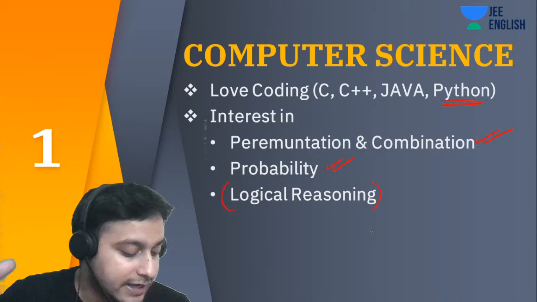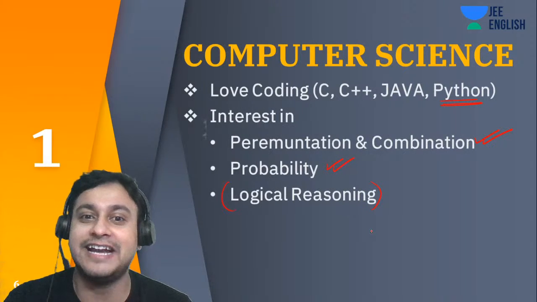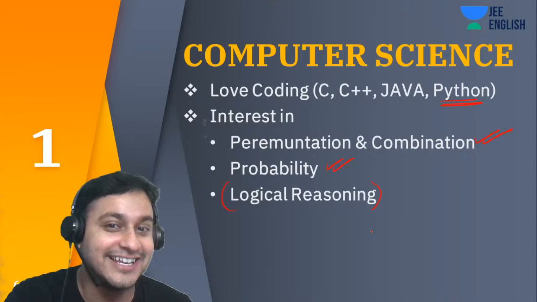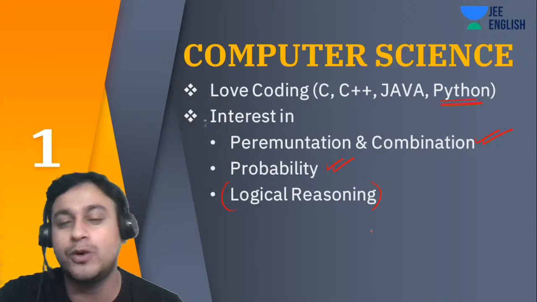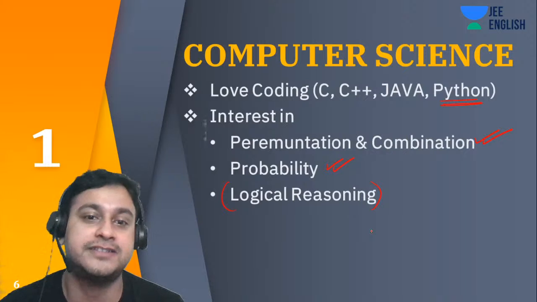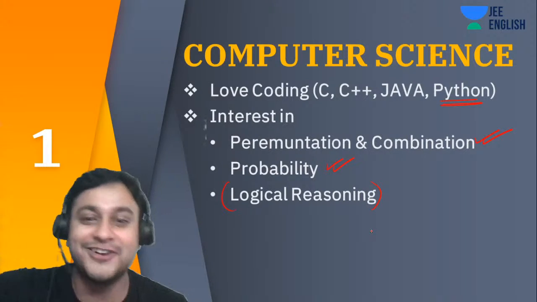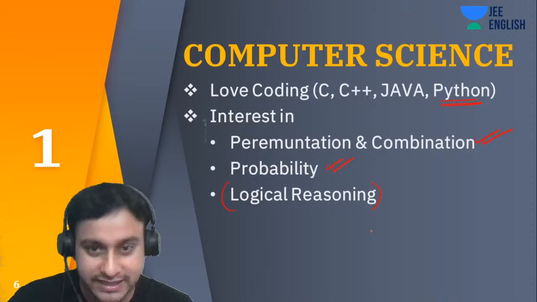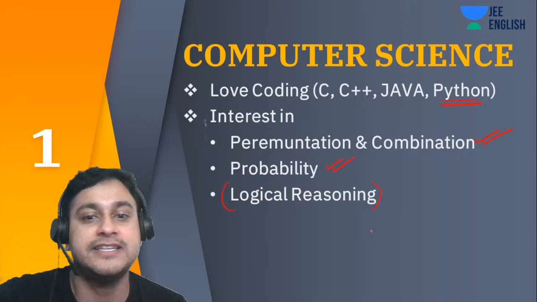Now, one thing is, guys, a lot of people can also decide that I don't like this, isn't it? Like I did. I never liked C++. Yes, I scored good enough marks, but then I didn't like it. I was not having interest. PNC, I was having fear of. Probability, I was having fear of. But later on, when I started learning in depth, then I developed interest. But it was not like I was totally into PNC and probability.